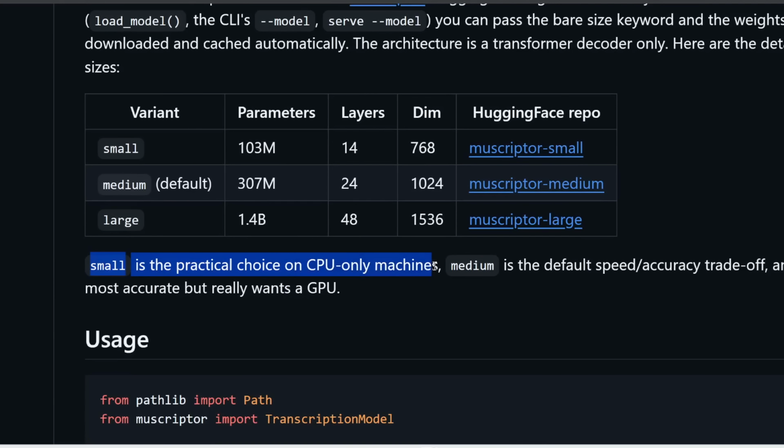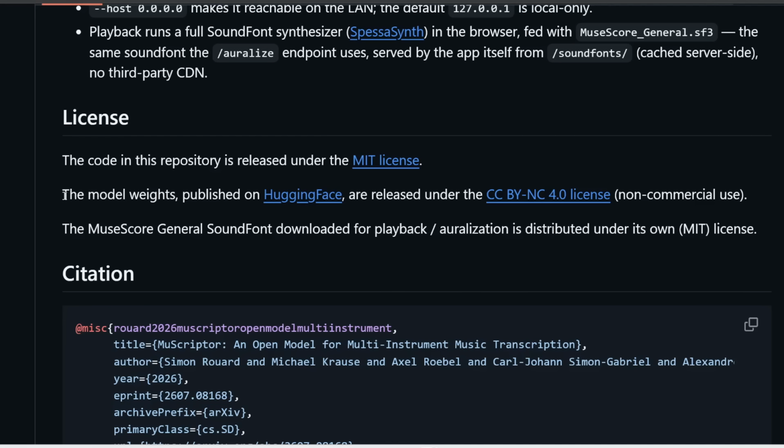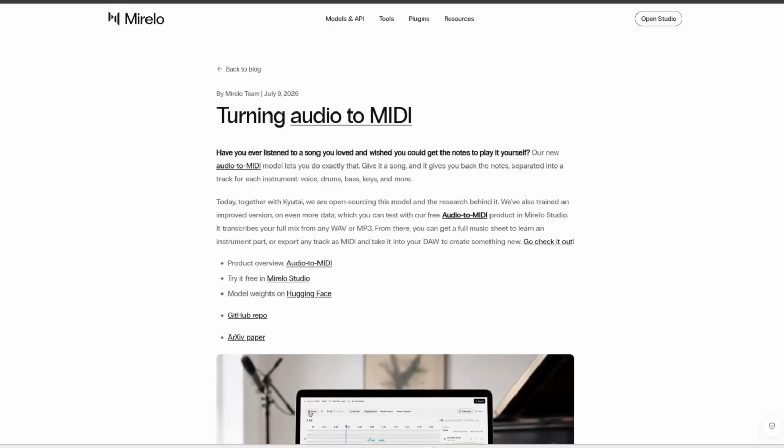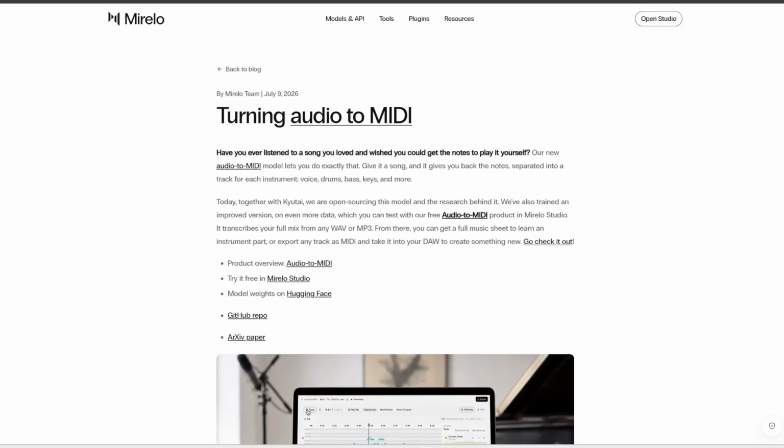One thing to keep in mind is that the model weights are released under the Creative Commons non-commercial license, so you won't be able to use this for commercial purposes. If you're interested in reading further, I'll link to this main page in the description below.